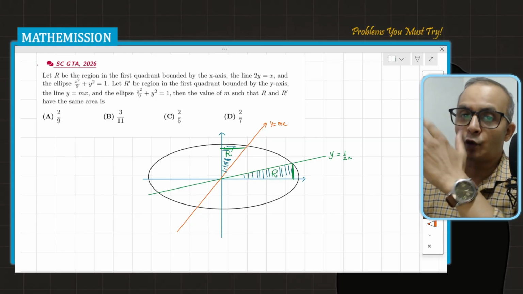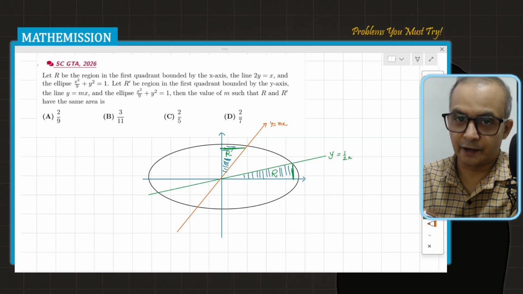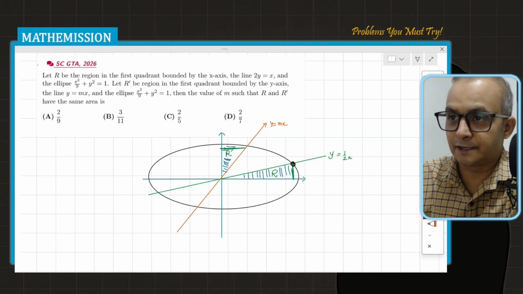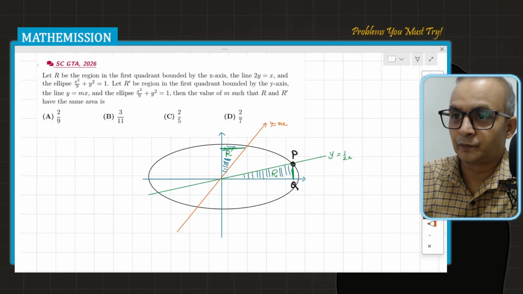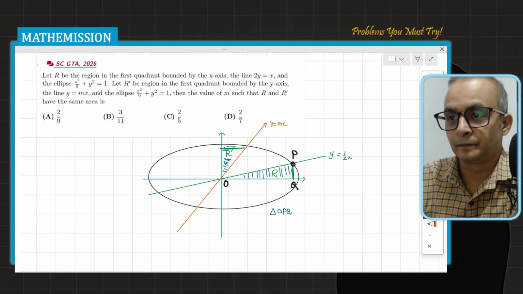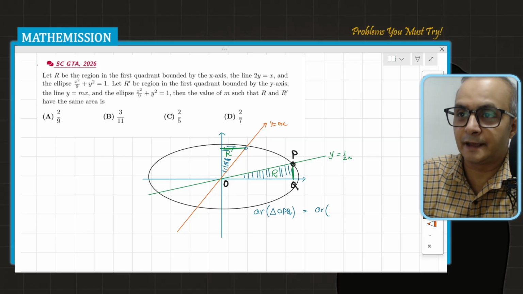So why don't we equate the areas of these two triangles, and from there we can also find the slope. For that we first have to find the point of intersection. Let's say this is point P here, and this point Q. So basically I'm asking the area of triangle OPQ. Triangle OPQ's area must be equal to the area of triangle, let's say this point is M and this point is capital N.